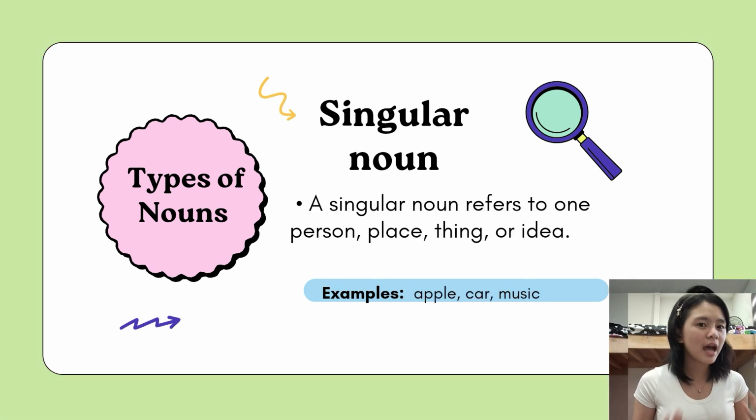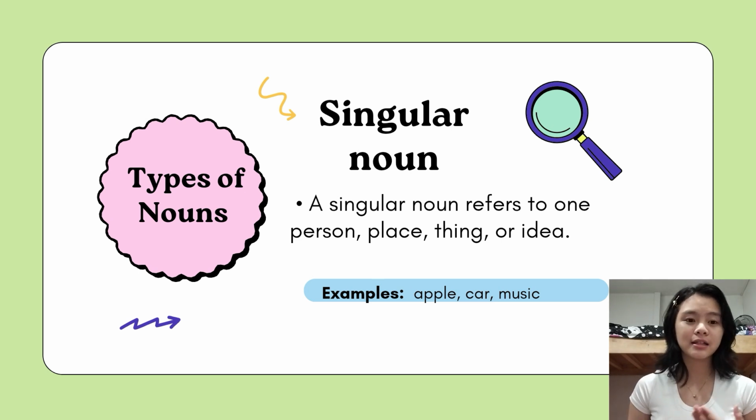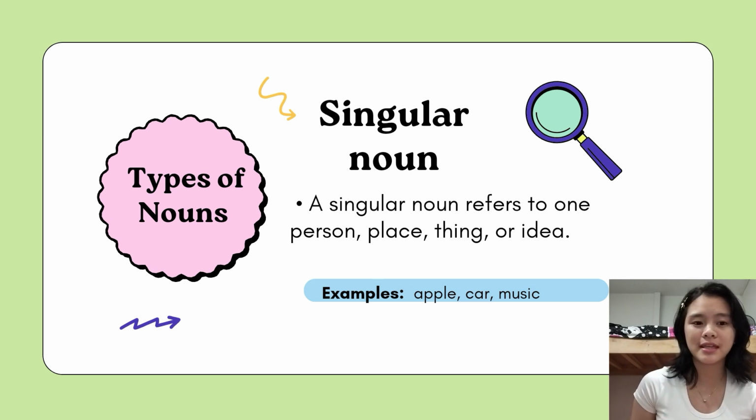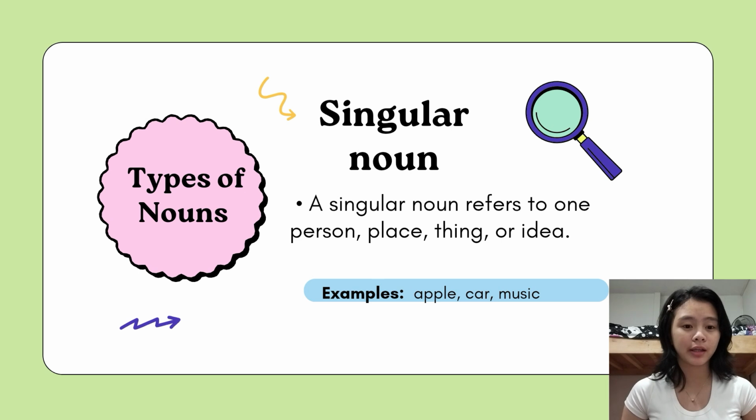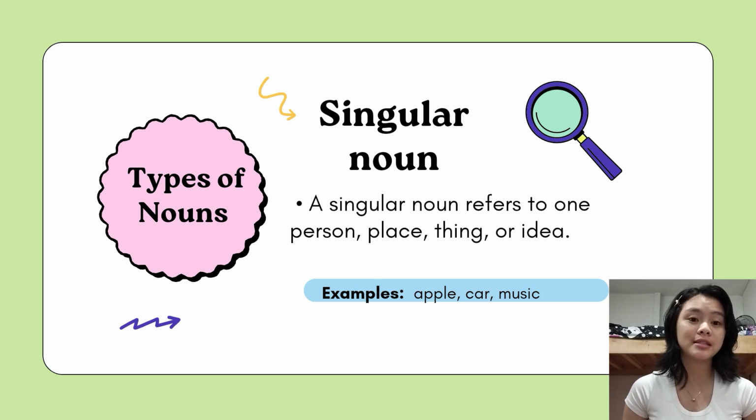So, the third question is: how many are there? If one, then it is a singular noun. A singular noun refers to just one person, thing, or place. These nouns represent a single item or concept. For example, the dog is barking loudly. The dog is one animal, so it is singular.